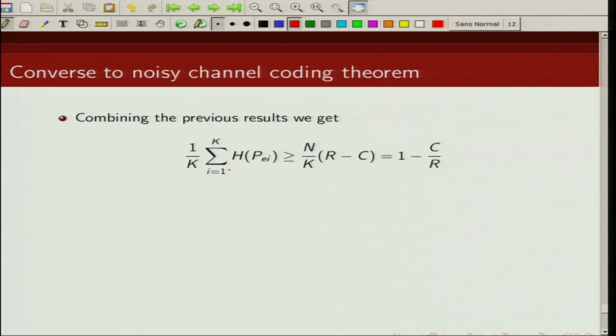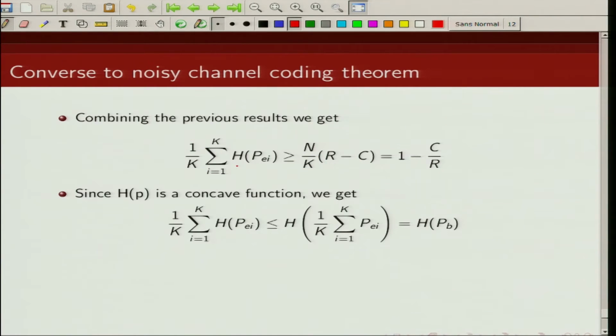So we can write that the summation of H of Pi is lower bounded by n times (R minus C), and if we divide both sides by k, what we get on the right hand side is n by k times (R minus C), which is nothing but 1 minus the capacity divided by the rate.